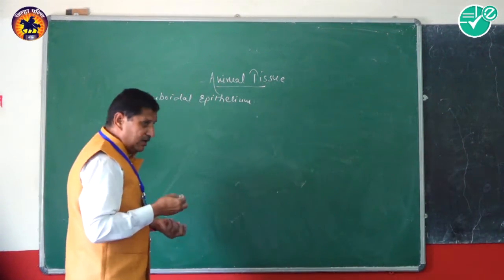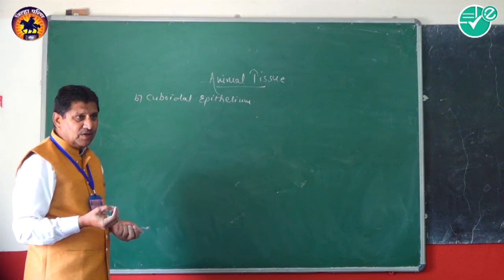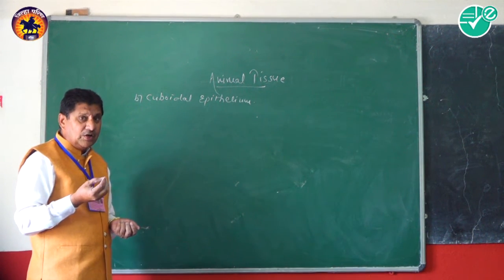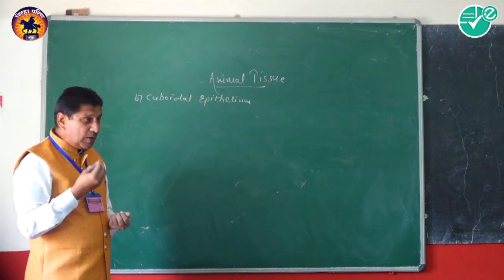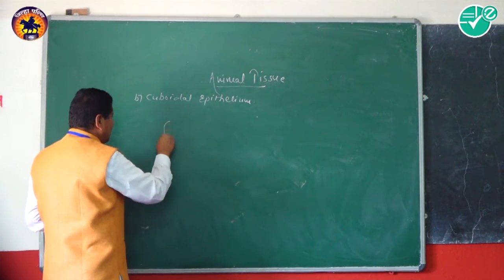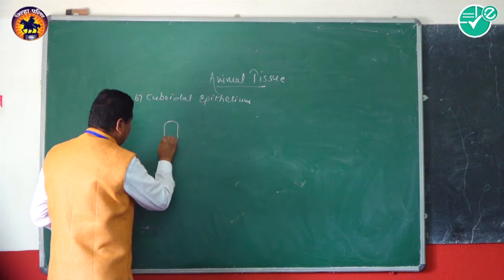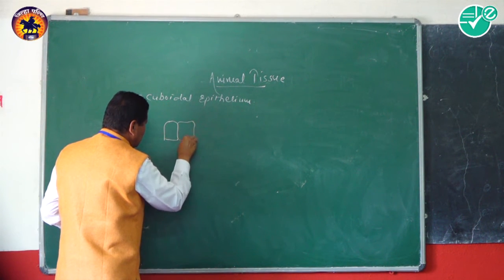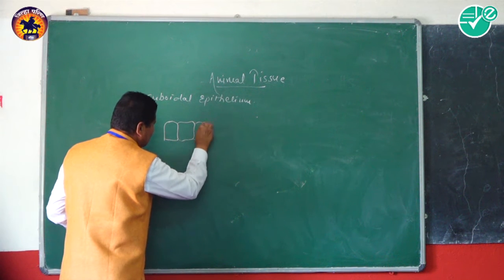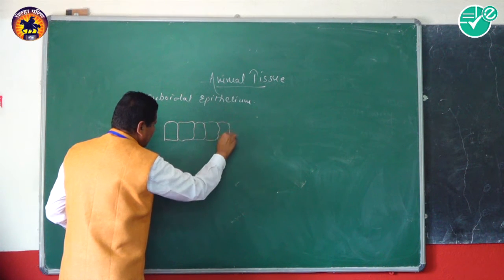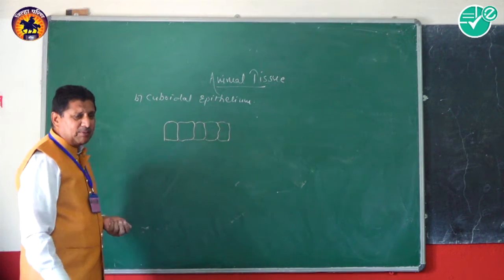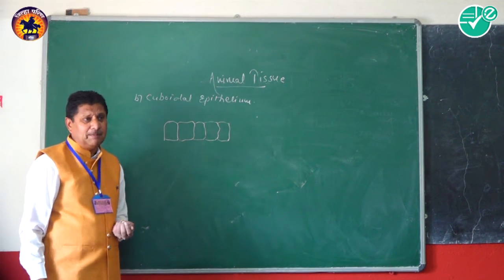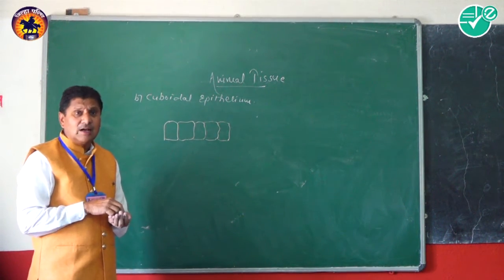Now, the cuboidal epithelium structurally differs from squamous cells because this epithelium is made up of cells showing a cube-like structure like this. Cube-like structure. Again, it is a simple type epithelium, single layered epithelium, and the cells are cube-shaped.